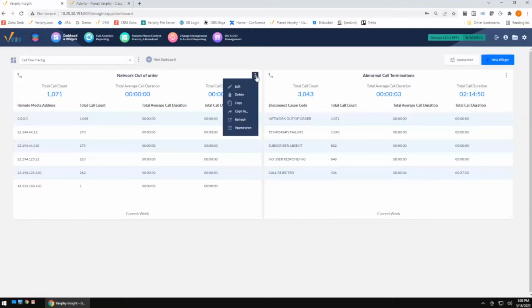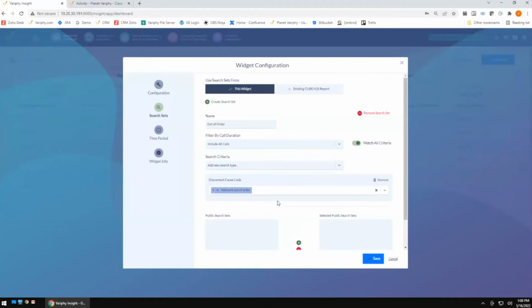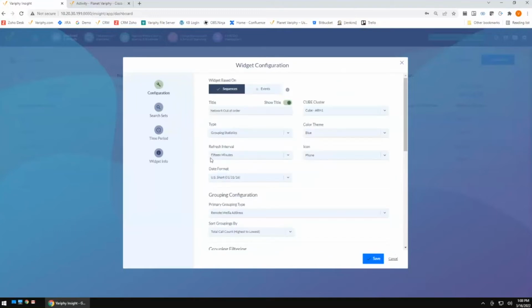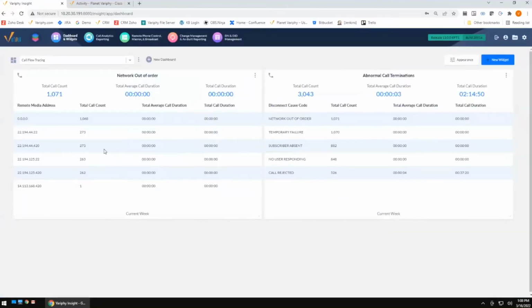This particular widget is really just focusing on any type of event where I received a network out of order error message or network out of order disconnect code. And this is basically giving me a summary of all of the media addresses, in other words, the IP addresses that I'm experiencing this error message with. That could be IP addresses popping off to an MS Teams part of the network, maybe a different call center, a UCCX, Office 365. It doesn't really make a difference. We're just calculating the IP addresses in which that is taking place.